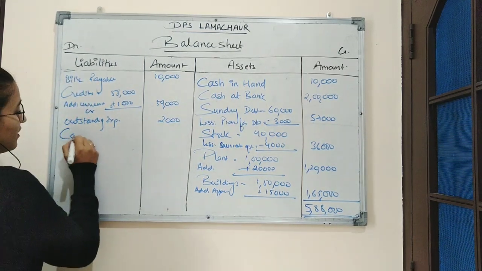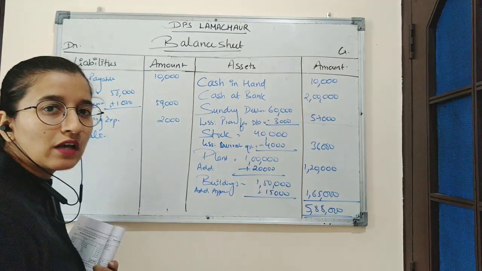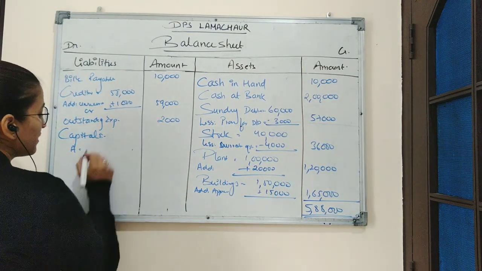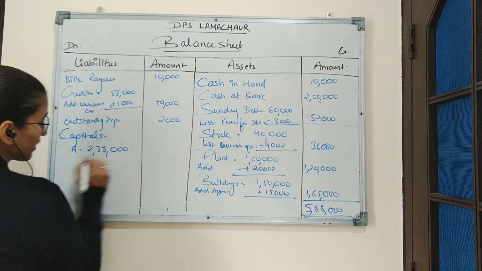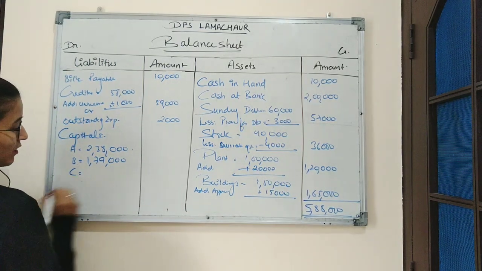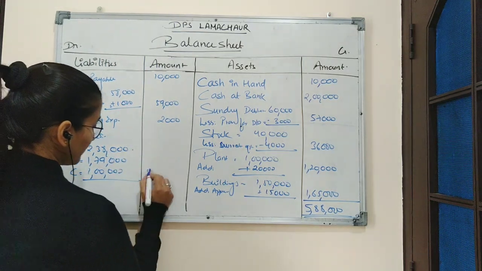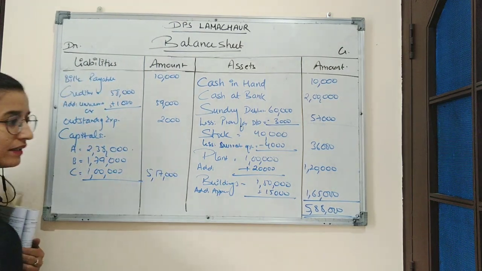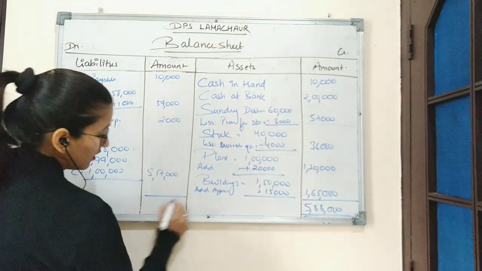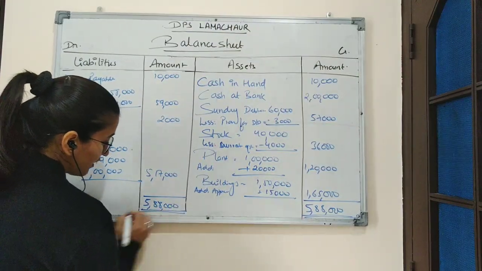And at last there will be capitals of all the three partners. In the capital account we have already calculated the amount of capital of all the three partners. So A's amount of capital was 2,38,000. B's amount of capital was 1,79,000 and C's amount of capital is rupees 1 lakh. So total of capital will be 5,17,000. So now we will add all the amount on the liabilities side. Total amount will be same, 5,88,000.